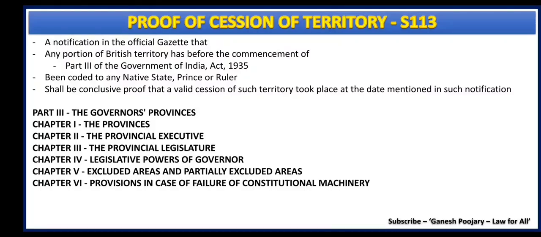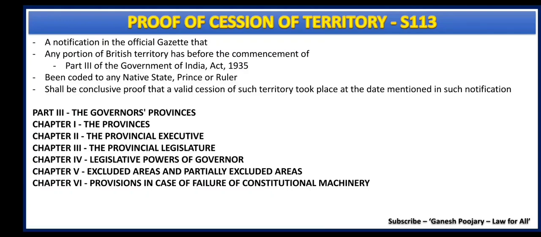Section 113. This particular section discusses proof of cession of territory. One very important aspect you need to remember is section 113 is an obsolete section. That means this section is no more applicable. It has been removed from the Indian Evidence Act. Why have I kept this section? Because from section number 1, we have discussed every single section from the Evidence Act. So just to ensure continuity, I have given section 113 here.